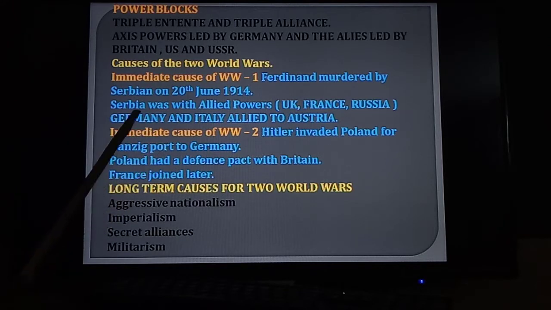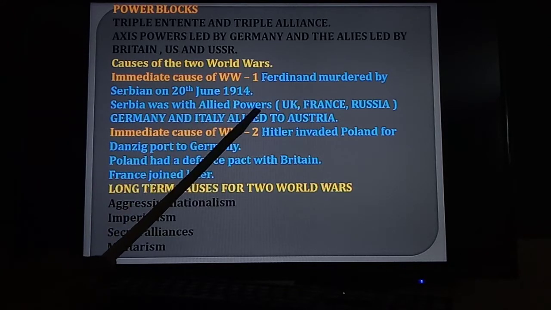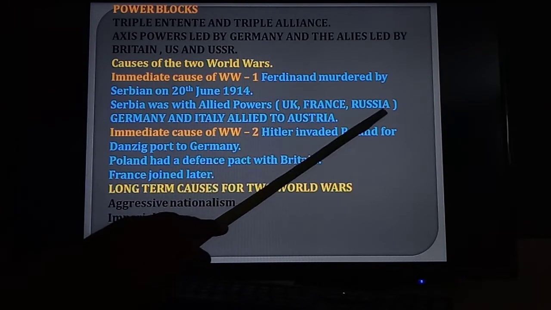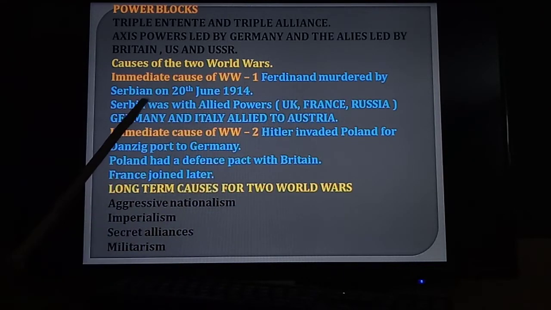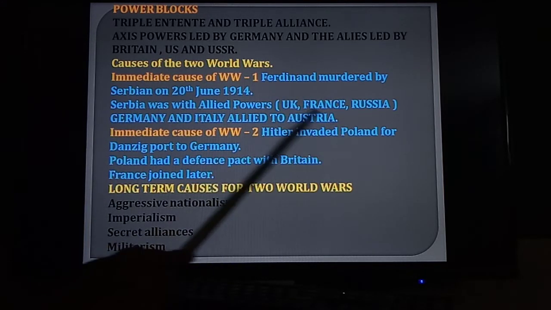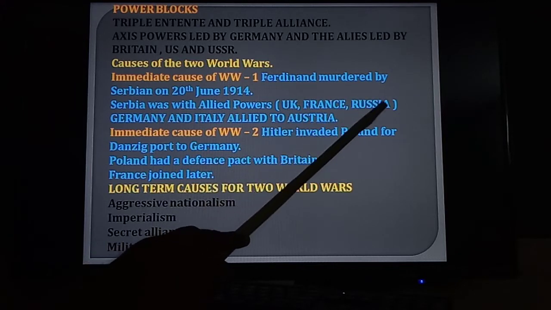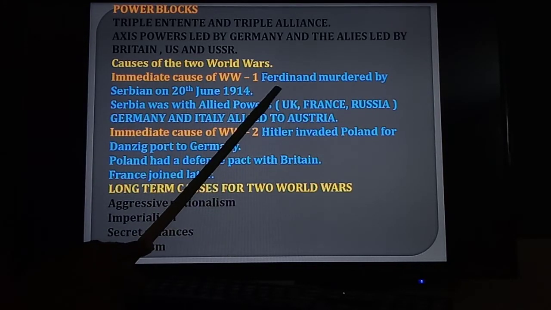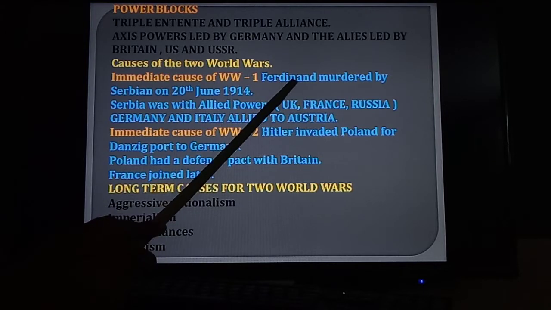Next one, Serbia was with the allied powers UK, France, Russia. So this is the main cause. Even though Serbia was a small country, with the defensive pact of UK, France, Russia, Serbia opposed the Austrian action after Ferdinand's murder.